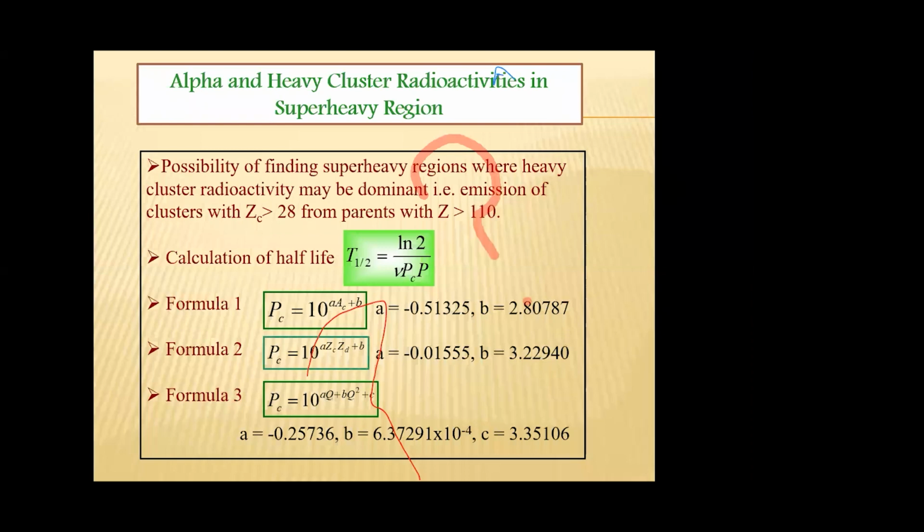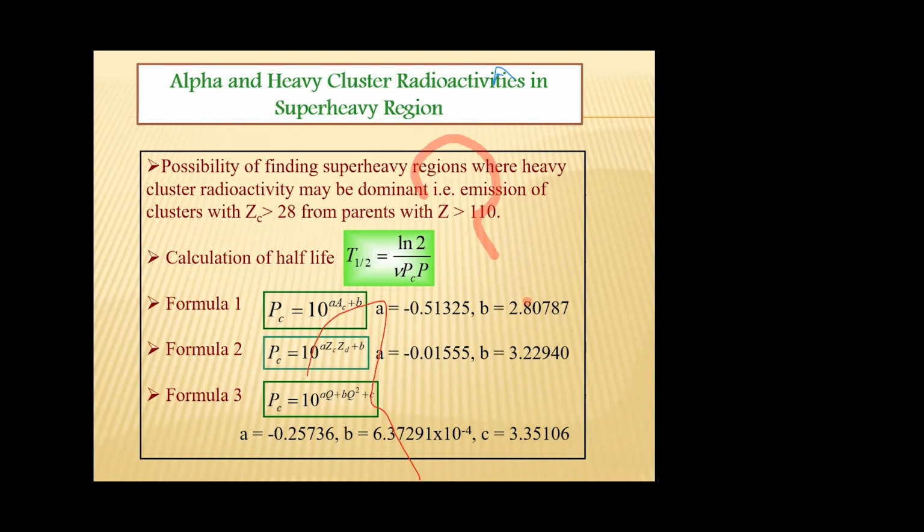Cluster radioactivity is a rare process, a cold process, and a neutron-less process. It is called a rare process because 223 radium exhibits 14 carbon emission and also alpha emission.